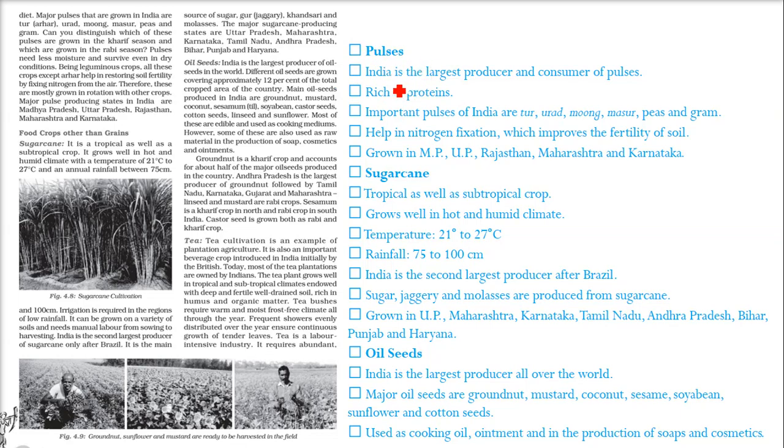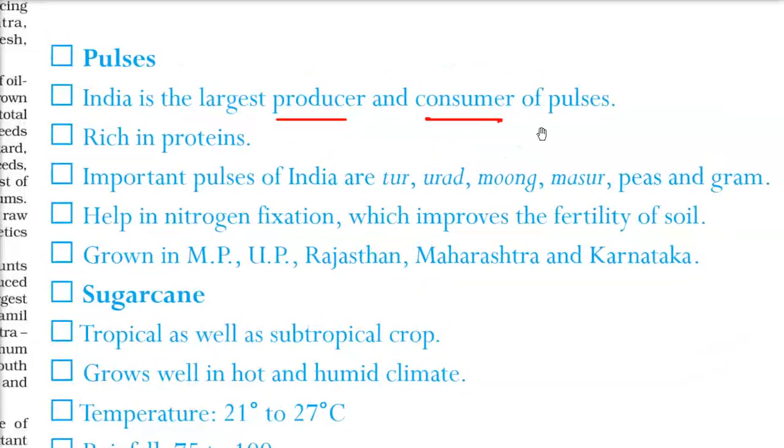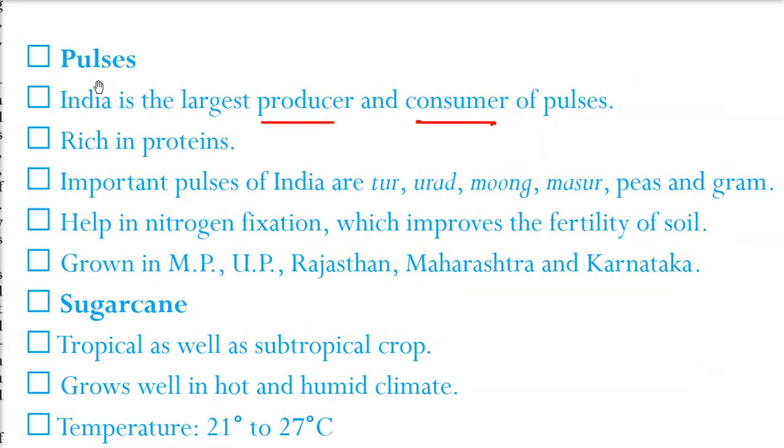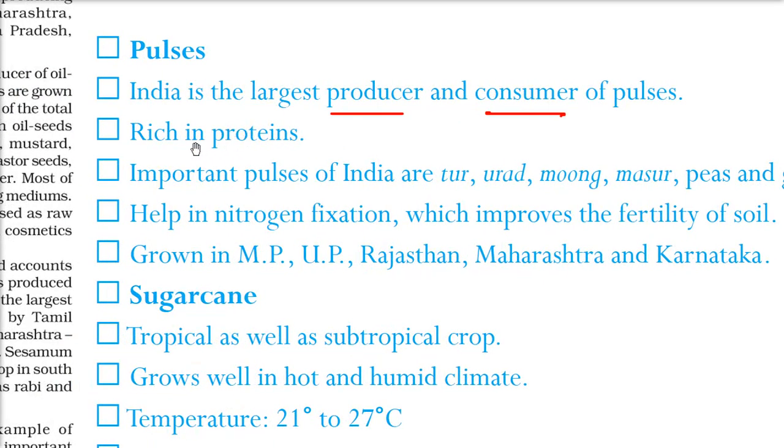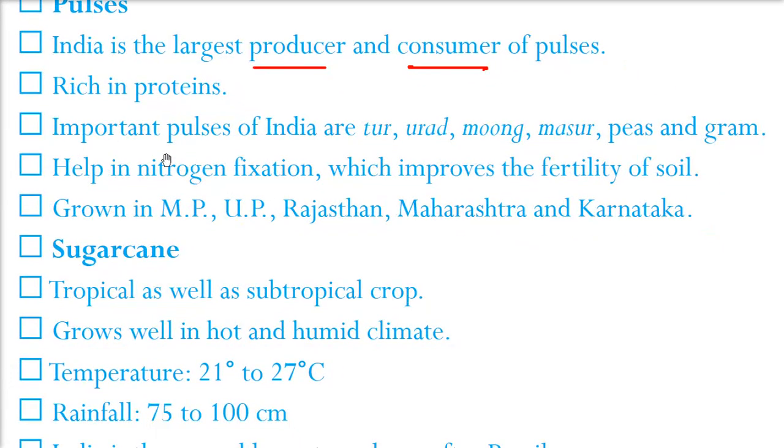Coming to pulses. India is the largest producer. That doesn't mean that we export that much. We actually import it. India is the largest producer because we are the largest consumers also. We are the largest producers as well as the largest consumer of pulses. Pulses are, you can say, the chicken of the vegetarians. It is rich in protein. The important pulses in India are tur, urad, moong, masoor, peas and gram.